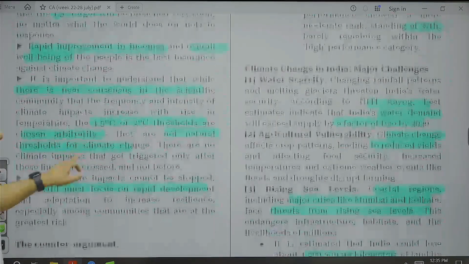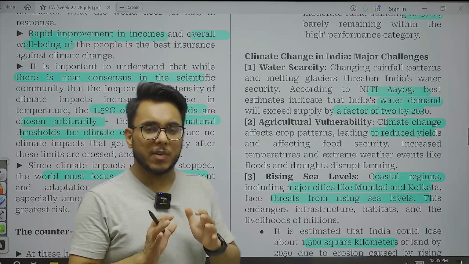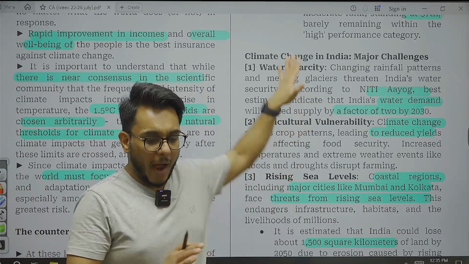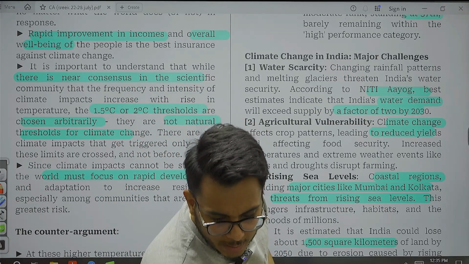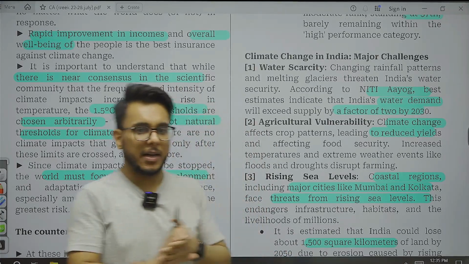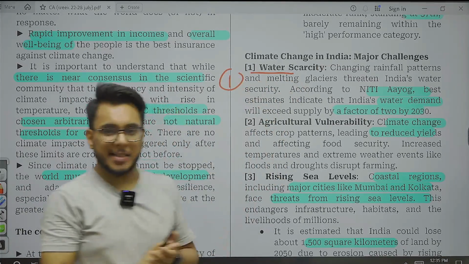Now, the next thing that comes here is climate change. What are the major challenges of climate change that India is facing? I have categorized all these challenges at one place so that you get all the information consolidated at one point. First of all, water scarcity is the biggest challenge that India is facing.